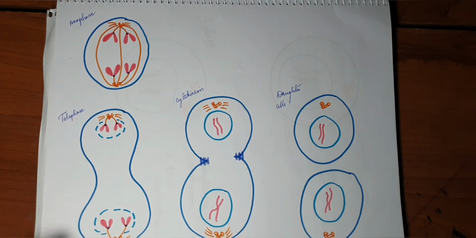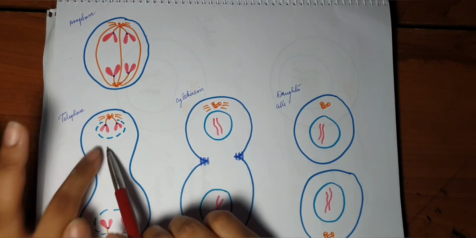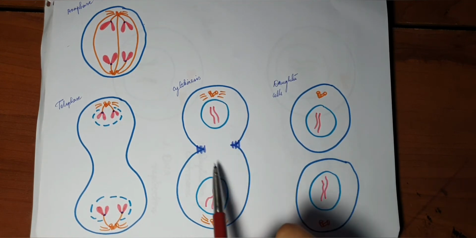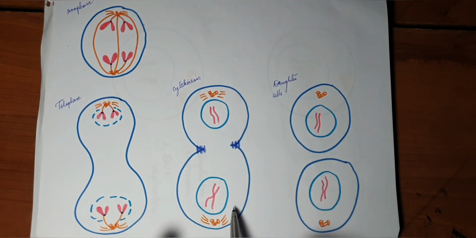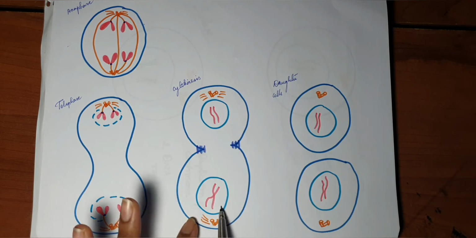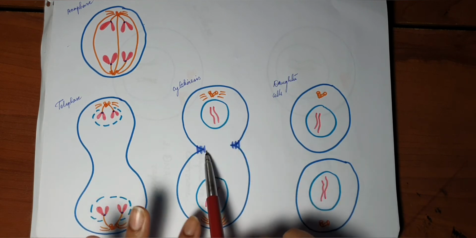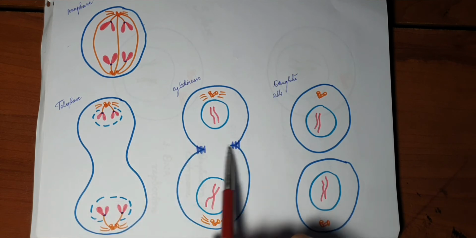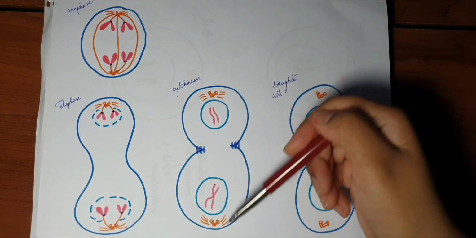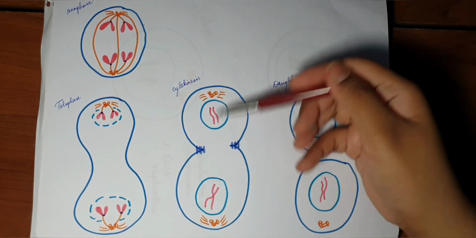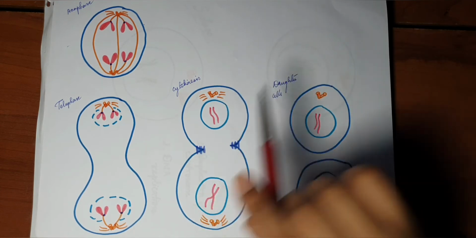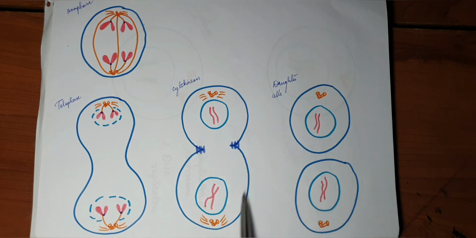And then telophase. In telophase, the nuclear envelope starts to reappear and two daughter nuclei will be formed. In cytokinesis, the cytoplasm has to divide. The DNA material has already started to decondense, and in cytokinesis, an actin-myosin contraction ring will appear here. This appears in a plane perpendicular to the plane of the microtubules. So the microtubules were oriented like this, and this is the plane of the actin-myosin ring. So it pinches the cell into two halves, and then we have two daughter cells.